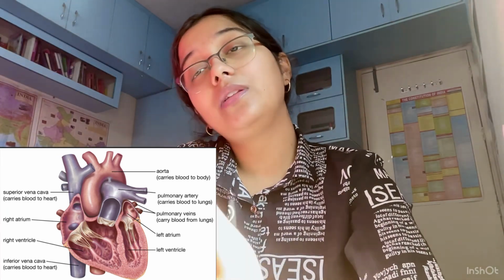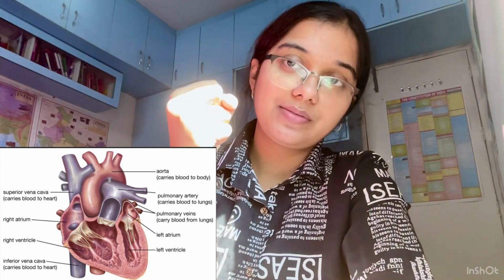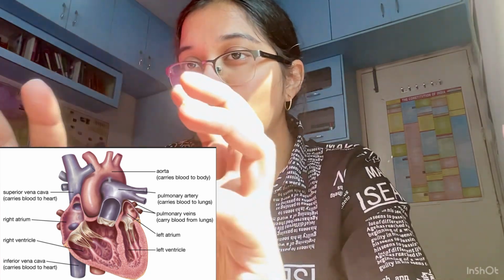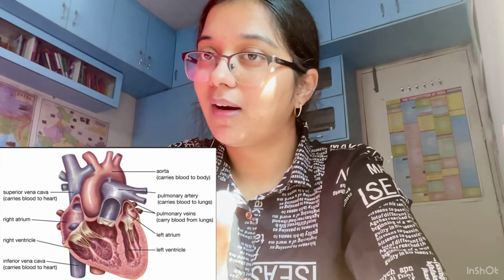Now, coming to one of the most important topics, that is the heart. Heart is something which is very important. We all know it is the organ which works throughout our life, and we'll start with that. So yes, the heart, as we all know, is the size of a clenched fist, right? Then if we are talking about the heart, first we should know about the whole structure of the heart.